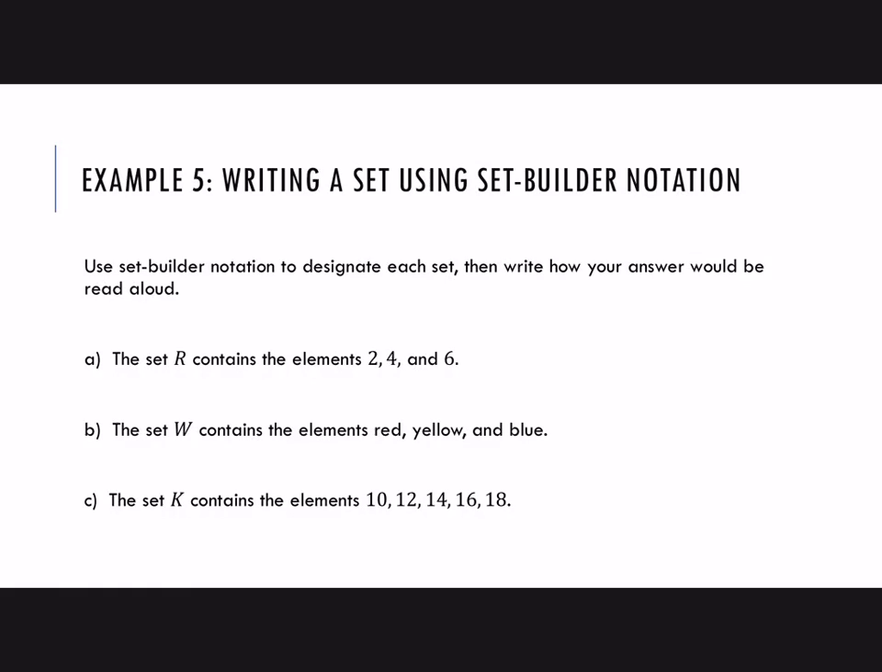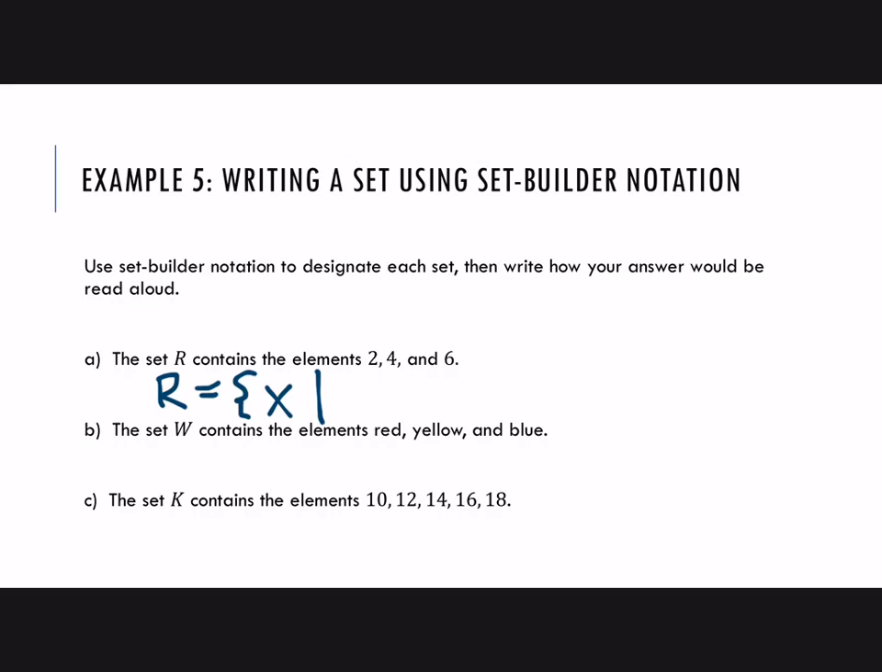All right, so let's try it out. Let's write these sets in set builder notation and then read how you would read the sets out loud. Okay, the set R contains the elements 2, 4, and 6. So we want to write R equals, and then we do use braces for the set builder notation, and then you always start with that variable x and the vertical bar. All right, so it's the set of all elements x such that, and then we need to describe what elements we have. So we need to come up with a symbolic way to describe 2, 4, and 6.